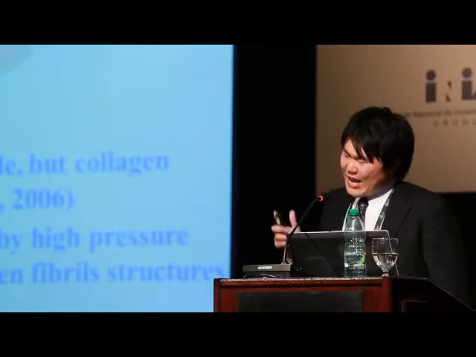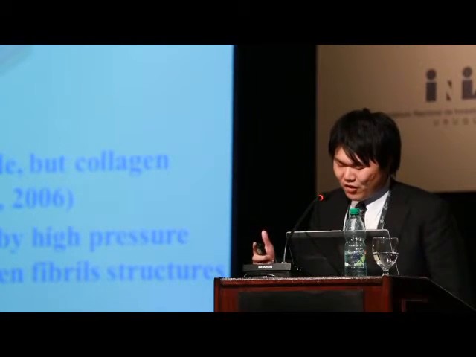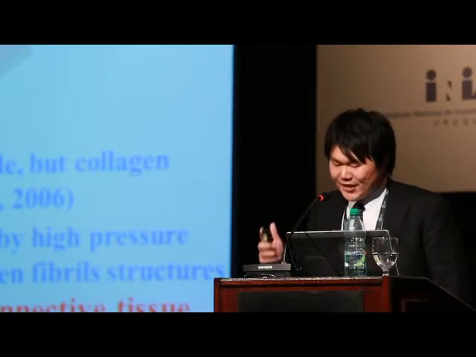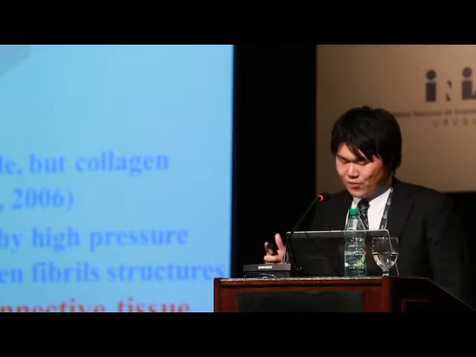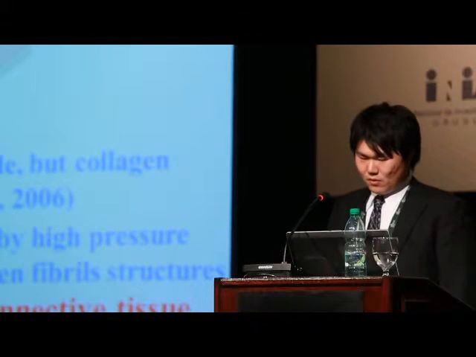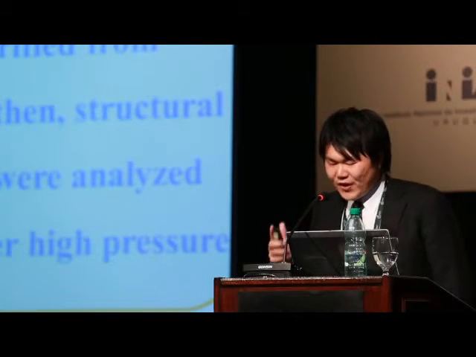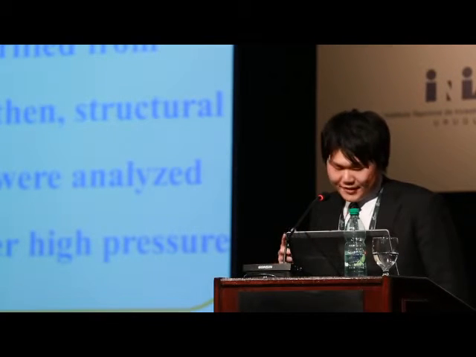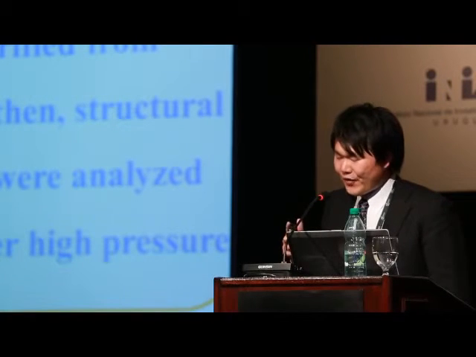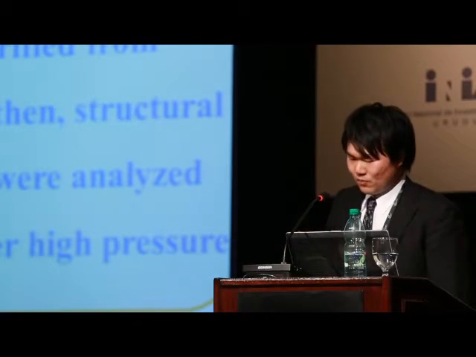That is, decorin conformation changed by high pressure leads to destabilization of collagen fibril structure, and it results in weakening of connective tissue, eventually leading to meat tenderization. So, in the present study, decorin was isolated and purified from bovine skeletal muscle, and then structural changes of purified decorin were analyzed by fluorescence spectra under high pressure.